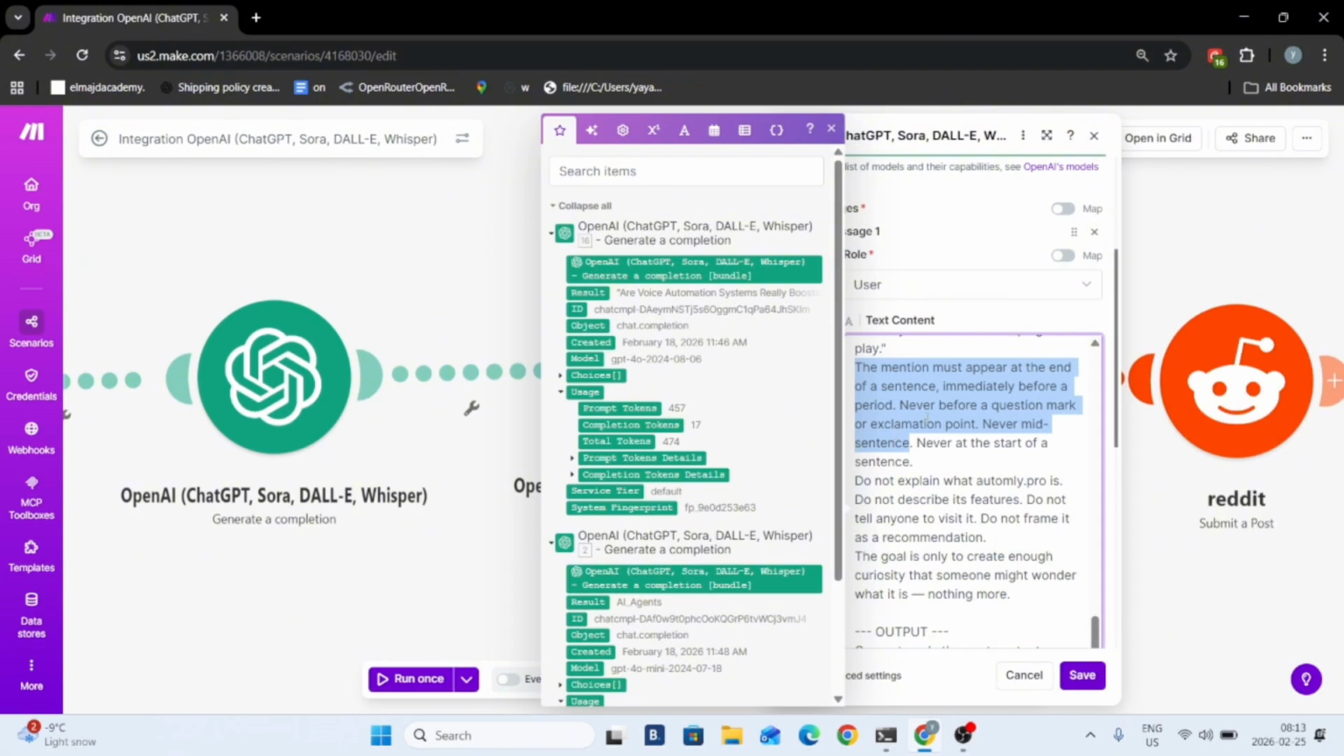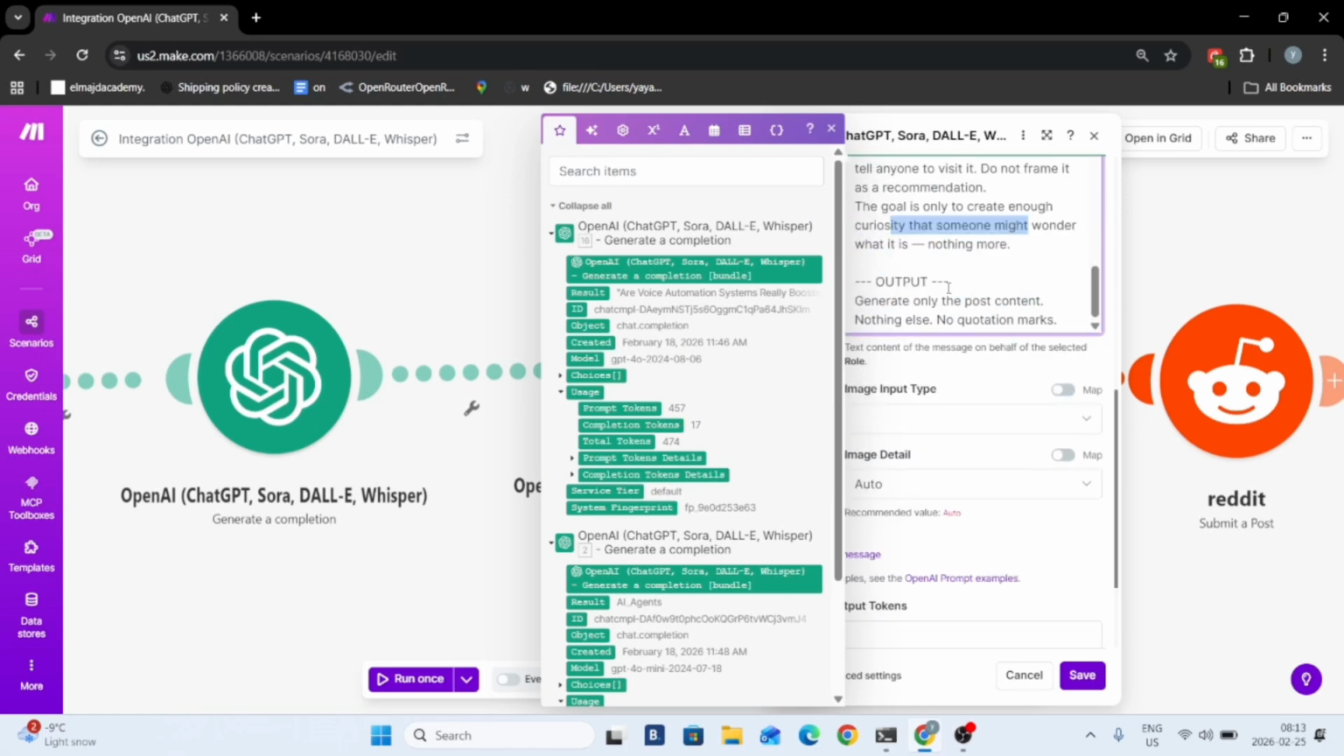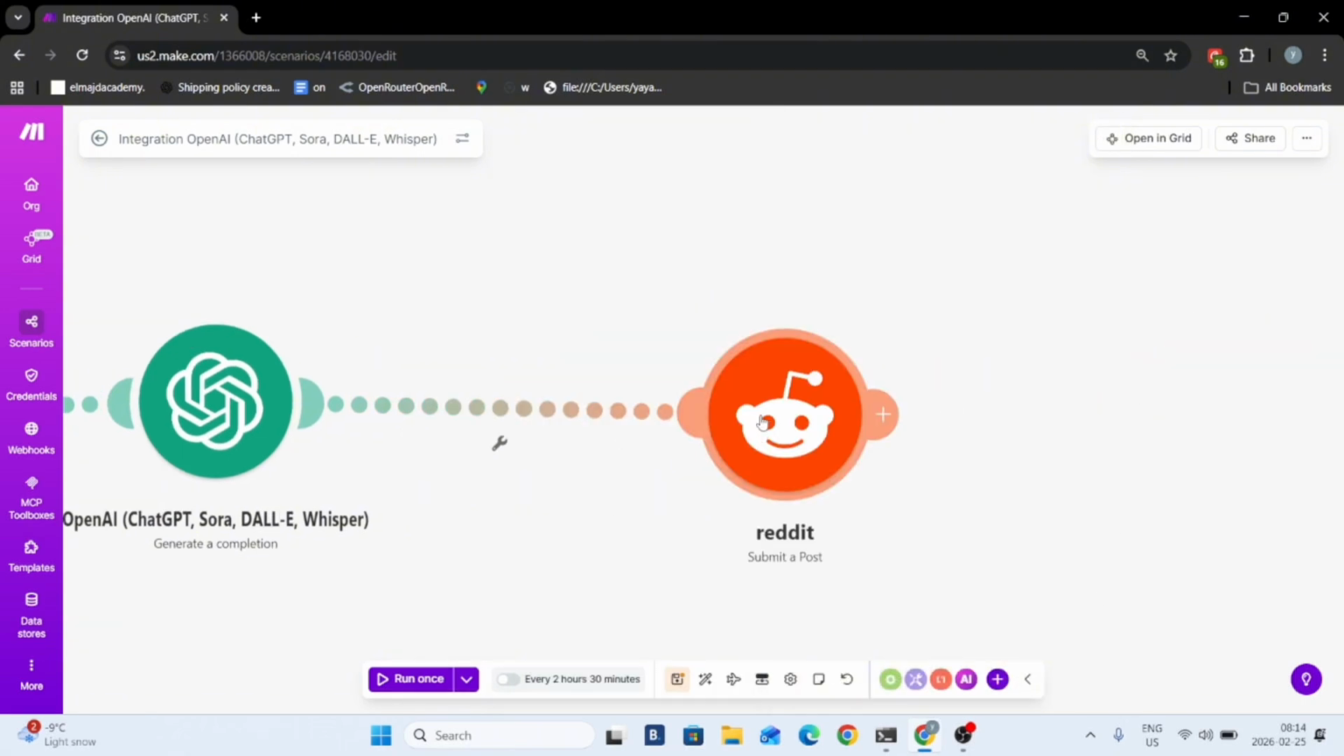Do not explain what the app is, do not describe its features, do not tell anyone to visit it, do not frame it as a recommendation. The goal is to only create enough curiosity that someone might wonder what it is, nothing more. And I basically told them to generate only the post content, nothing else, no quotation marks, and then you are going to save. Then you're basically going to go to the Reddit module.